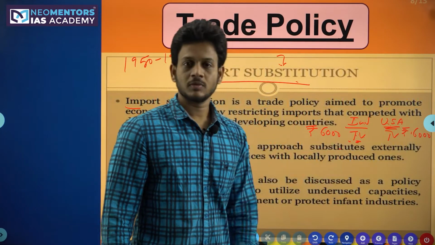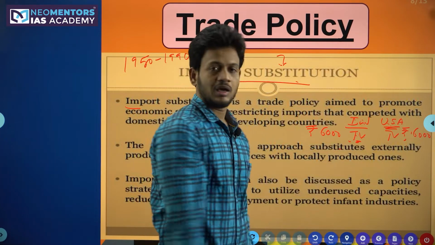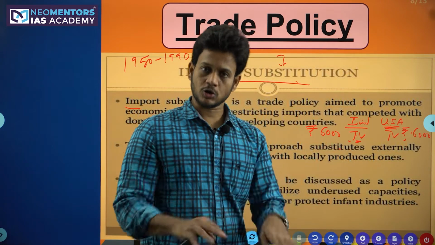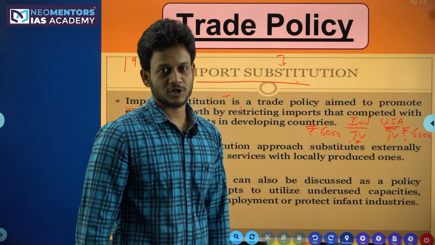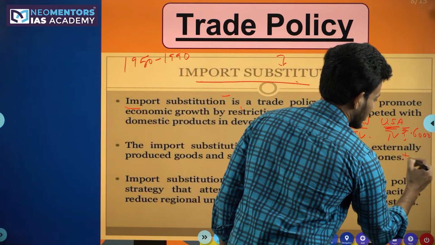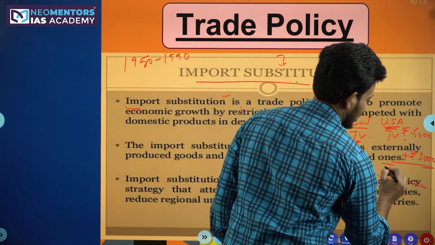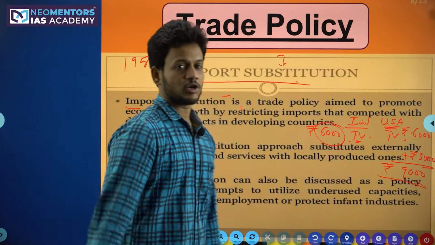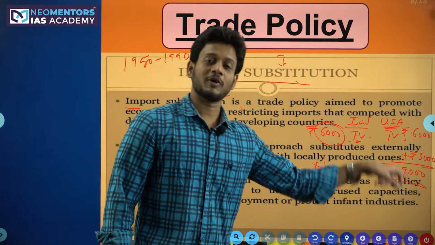You prefer this one? If everybody is preferring this one, then the Indian TV company which is manufacturing TVs in our India will close down, right? So now we have brought this import substitution policy. What is this import substitution policy? We put extra taxes on this TV. The taxes are around 3,000 rupees. So what is the final MRP now? 9,000 rupees. Now the Indian TV is just 6,000 rupees. There are no extra taxes on this Indian TV. Now which one do you prefer?